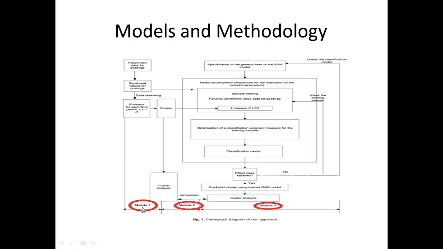Module 1: they did this research on a Chinese sports forum called the Sina sports forum. In this module, the goal is to convert the text into value-based data through text sentiment computation analysis.